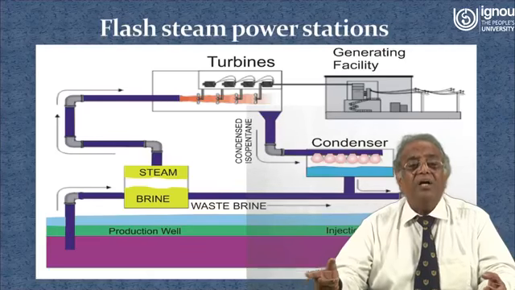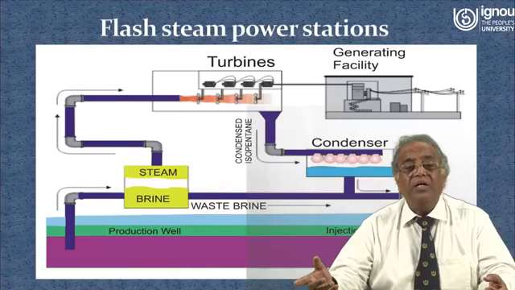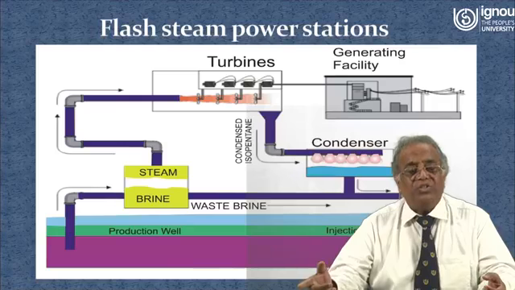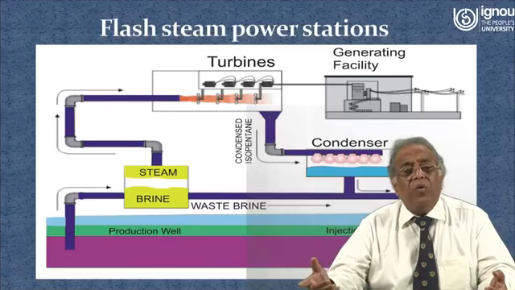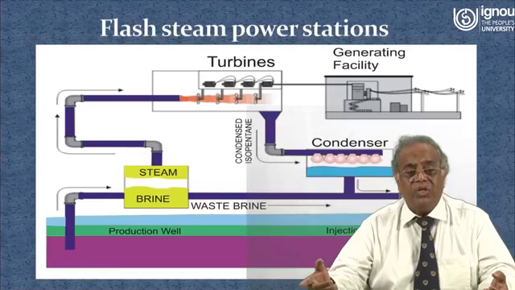Now as the hot water whose temperature is 180 degrees centigrade comes out through the producing well and enters into the steam tank or flash chamber, because of the low pressure, some of the liquid immediately starts boiling and it will be in the steam form.